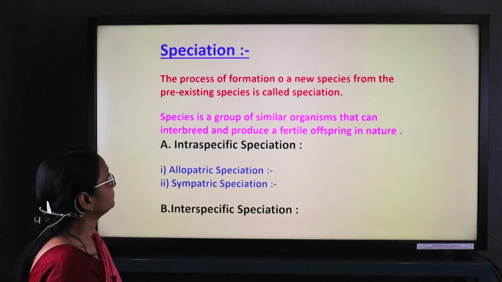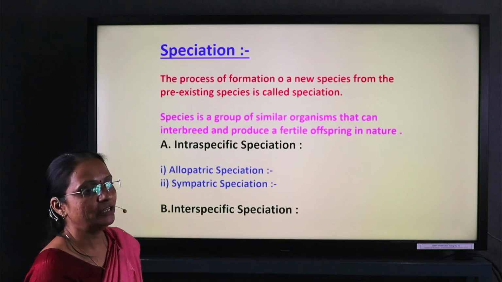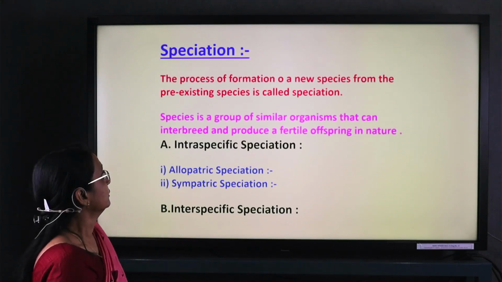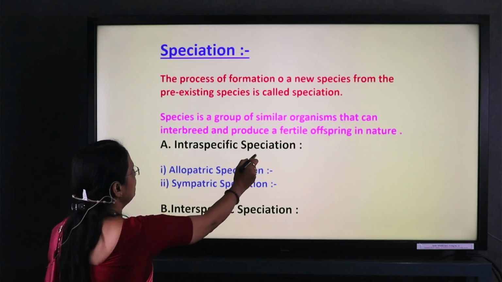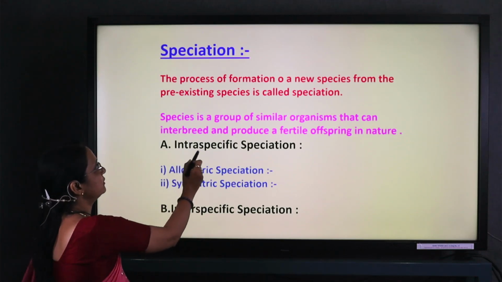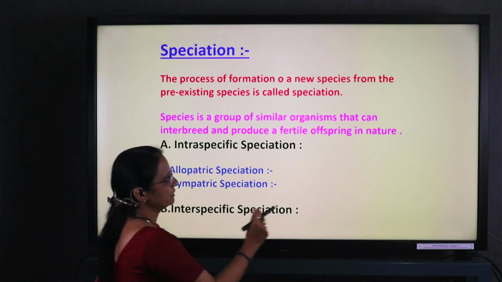Now the speciation. The formation of a new species from a pre-existing species is known as speciation. There are intraspecific and interspecific speciation. Intraspecific speciation is again divided into allopatric speciation and sympatric speciation.